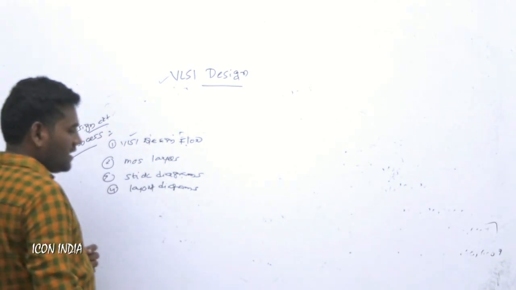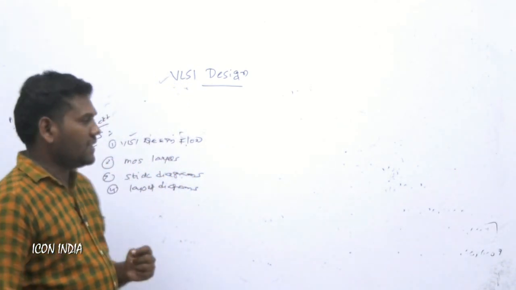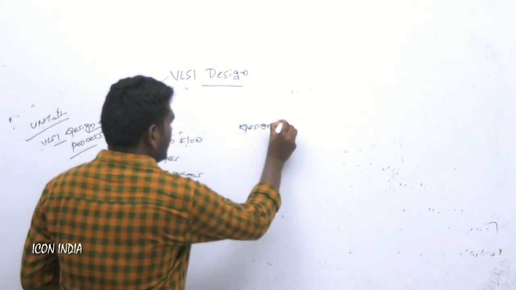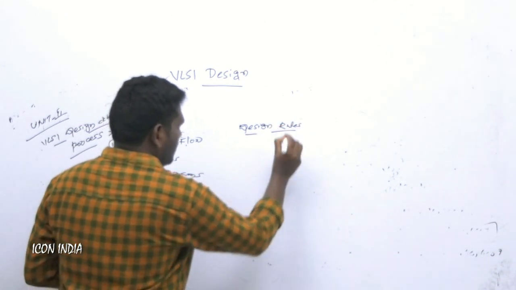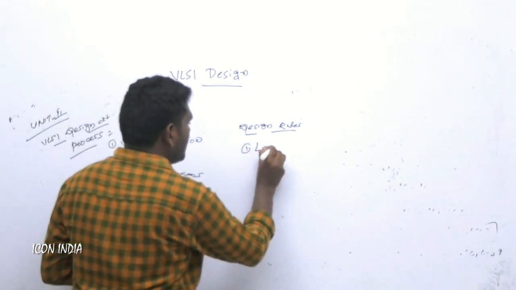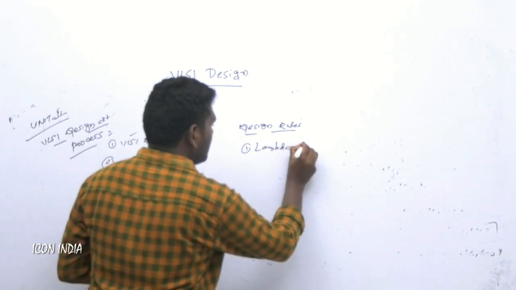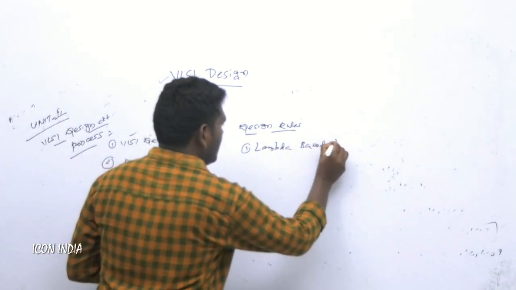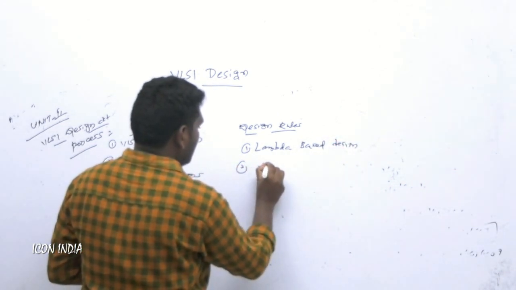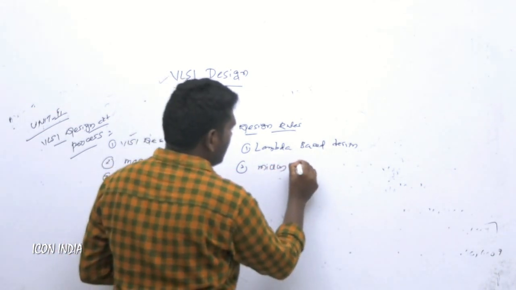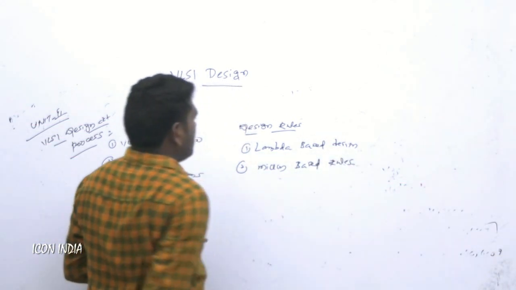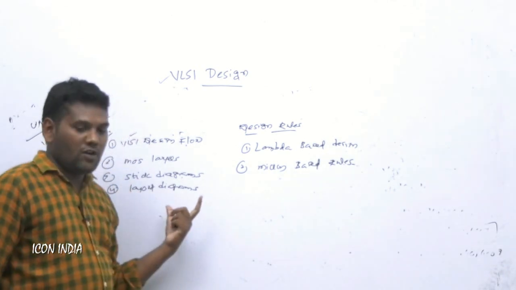In layout diagrams, the layout is completely dependent upon the design rules. So what are the design rules we have to implement in the layout design? One is the lambda based design rule, and the other is the micron based rules. These design rules are implemented in the layout diagrams.